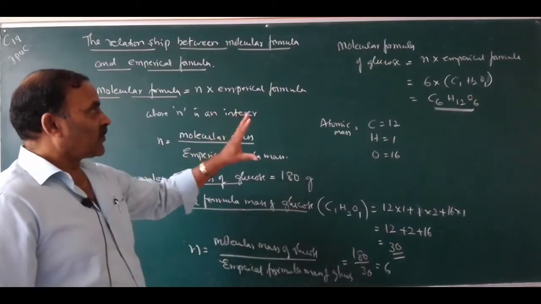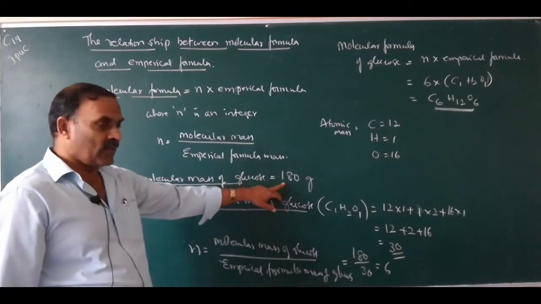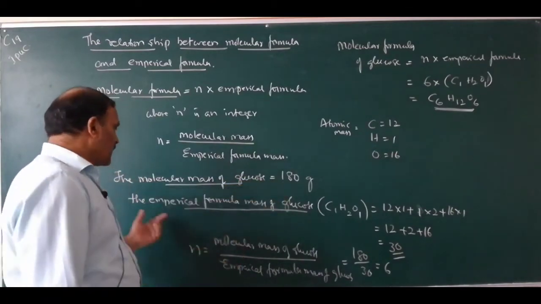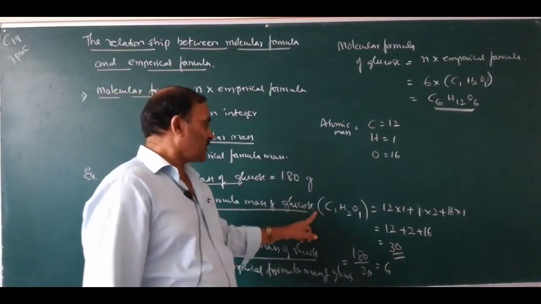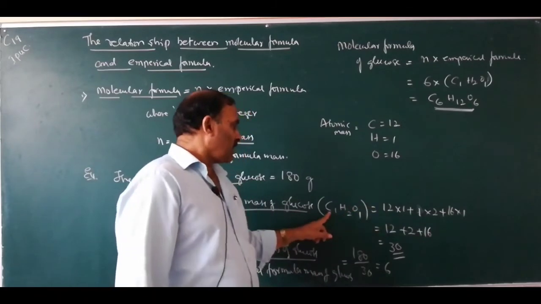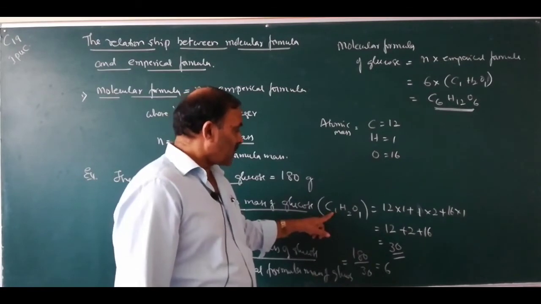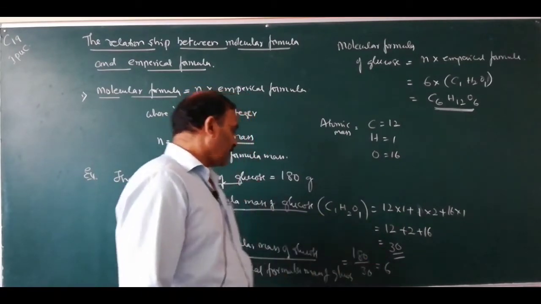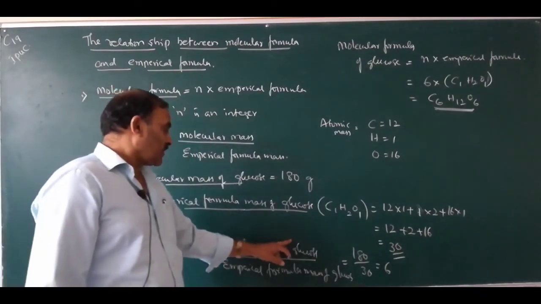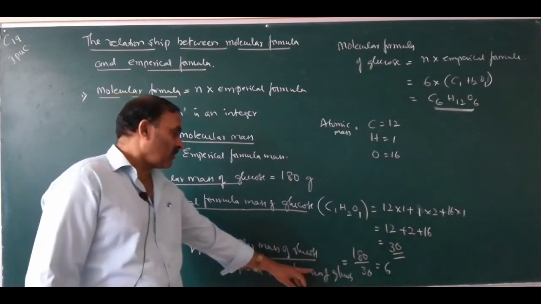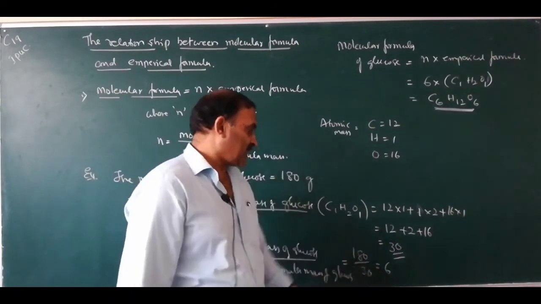So, the molecular formula of glucose. The molecular mass of glucose is given as 180. Then the empirical formula mass of glucose: it is determined by multiplying the atomic masses of all the atoms by their numbers and adding, and you will get 30. Then the value of the integer n equals the molecular mass of the compound divided by the empirical formula mass of glucose, that is 180 divided by 30, which equals 6.